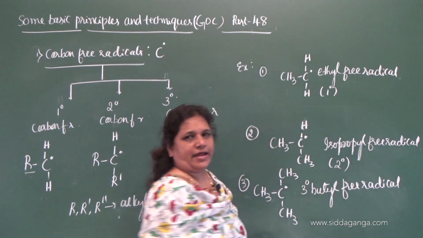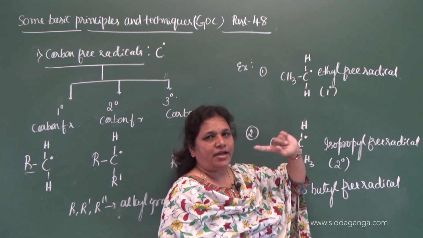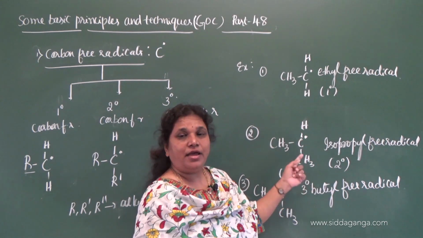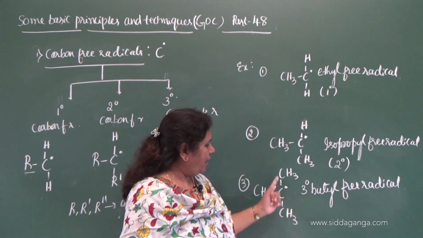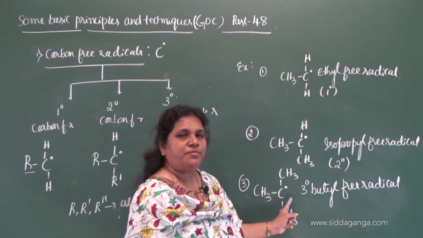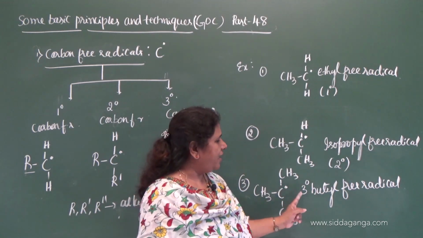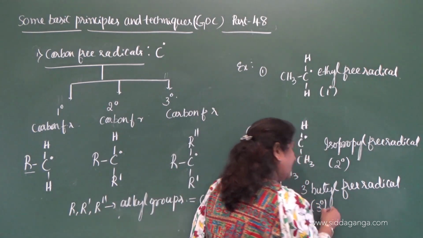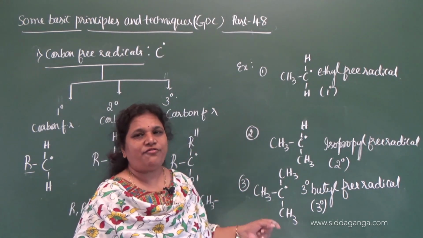Ethyl, when it becomes a free radical, is ethyl free radical. CH3CH3 is an isopropyl group, therefore it is isopropyl free radical, and this is tertiary butyl free radical. Because it is a tertiary butyl group and the carbon contains the unpaired electron, it is an example for tertiary carbon free radical.